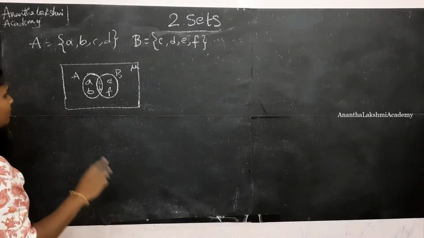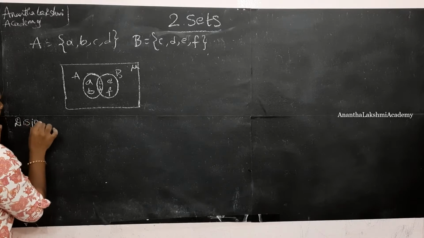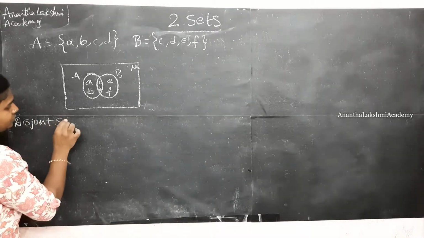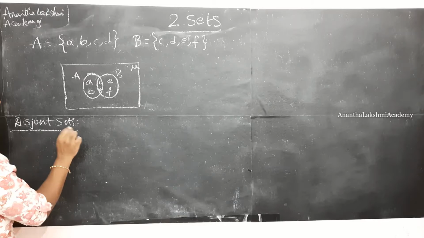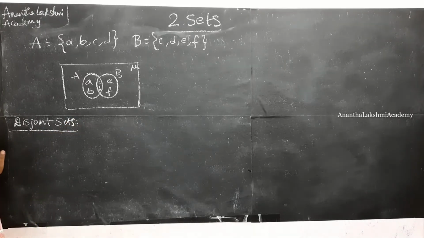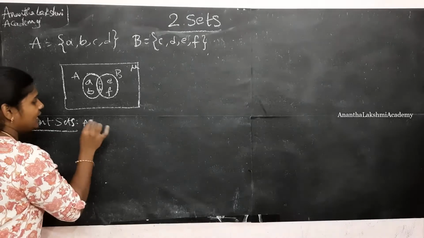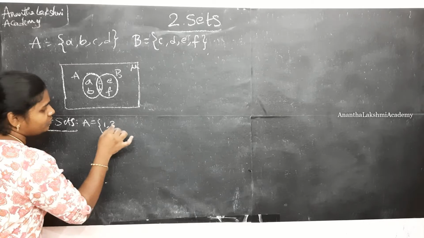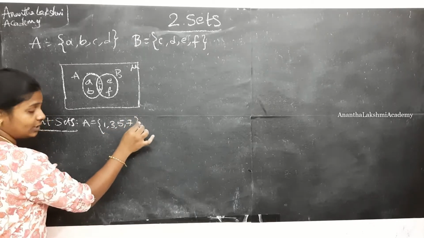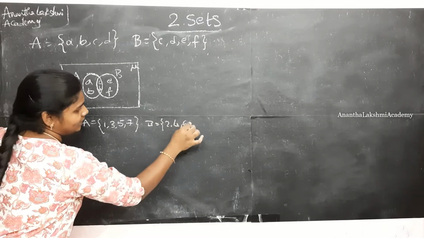But there are a few sets named disjoint sets. I'll tell you what disjoint sets are. Disjoint sets are sets that have nothing in common, like A is 1, 3, 5, 7, odd numbers, and B is 2, 4, 6, 8.